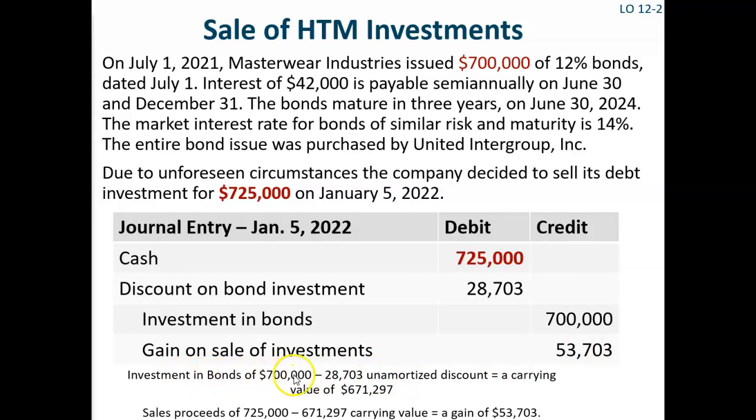Investment in bonds of $700,000 minus $28,703 unamortized discount equals a carrying value of $671,297. Sales proceeds of $725,000 minus the $671,297 of carrying value equals a gain of $53,703.